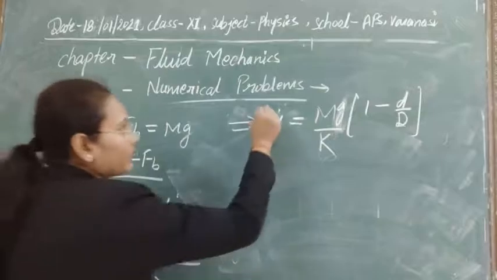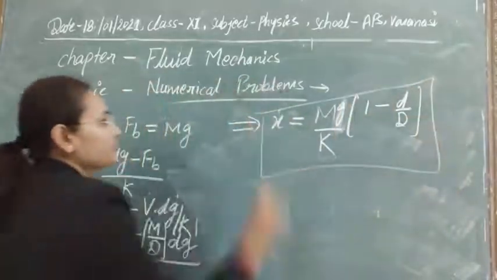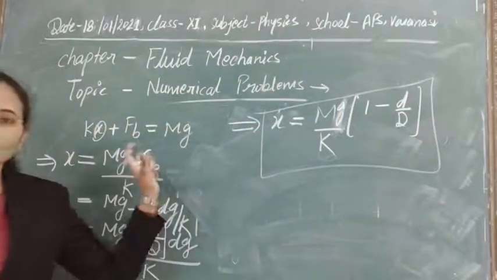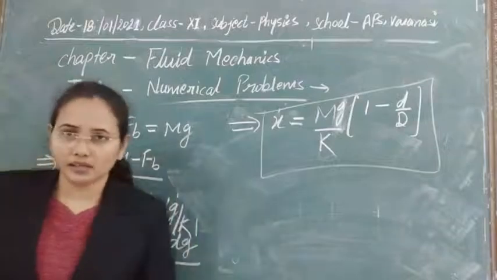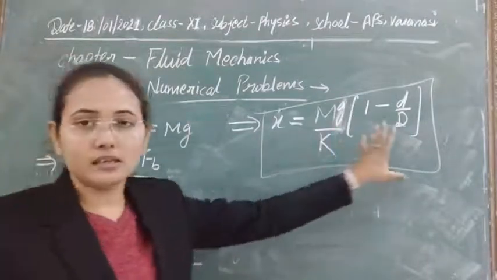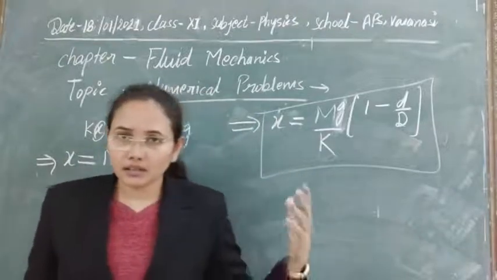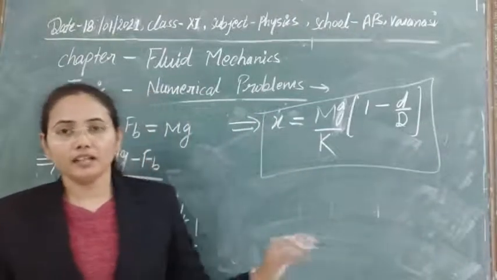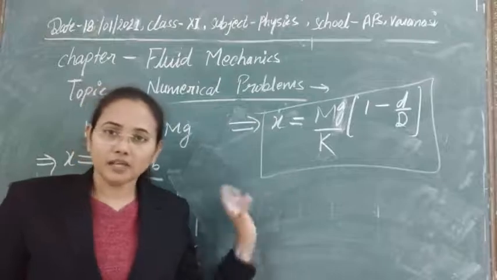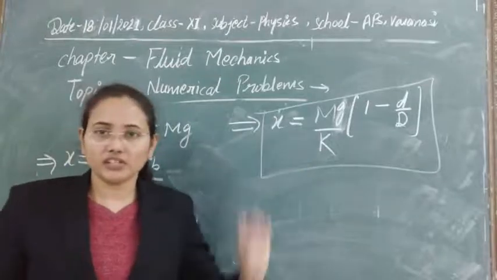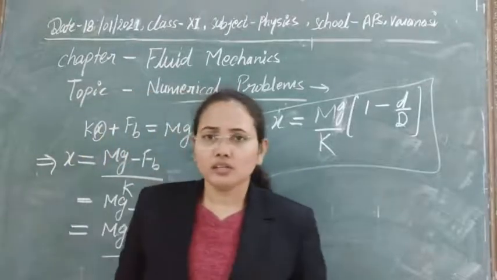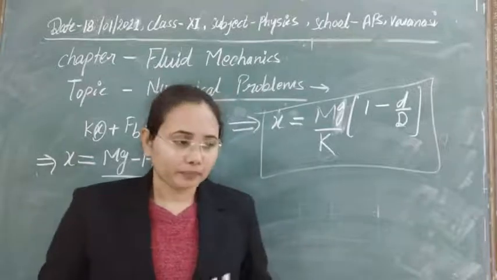So this is the elongation in the spring that is produced due to such a system that is given to us. So I think now in this system there is no problem. Sometimes we are just providing numericals, that is easy, but still sometimes derivations and questions are a little tricky. So there is no need to be worried.